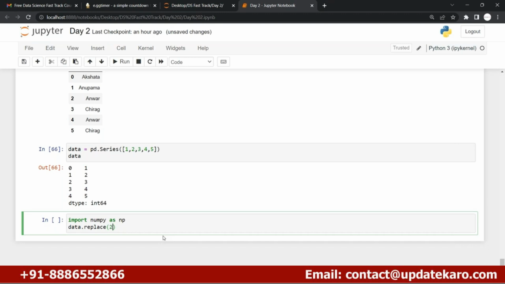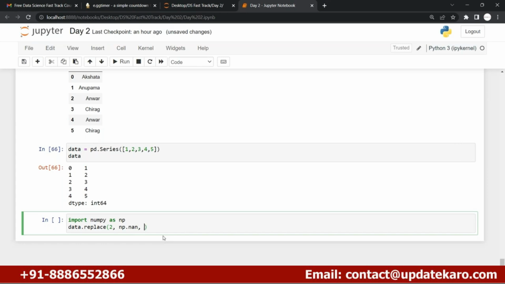Okay, so if you wanted to replace 2 or 3 or any random value, you can simply put that value over here and use np, which is nothing but the numpy library, to add the nan values, which are nothing but the missing values.